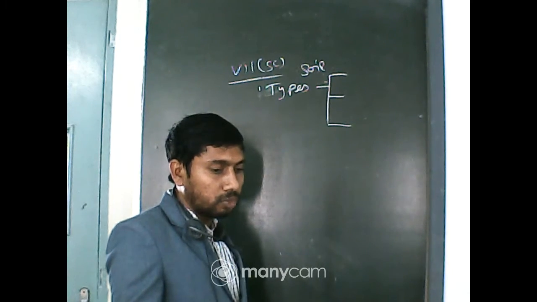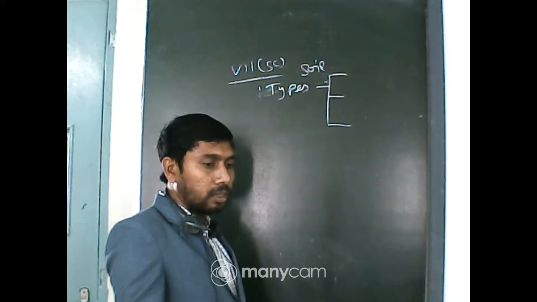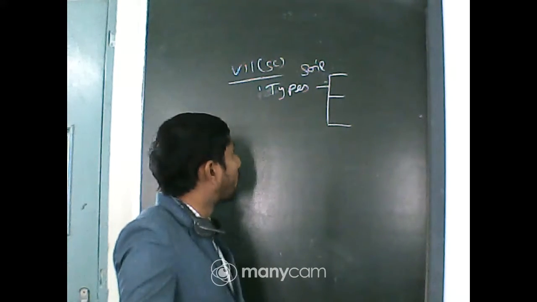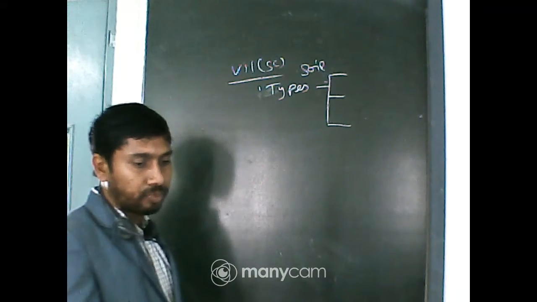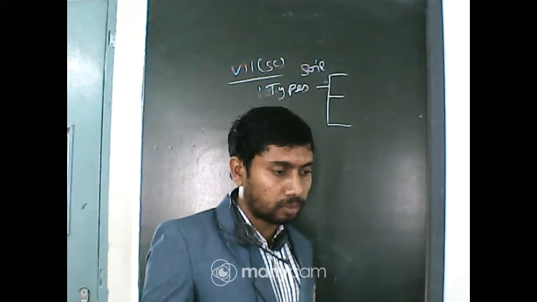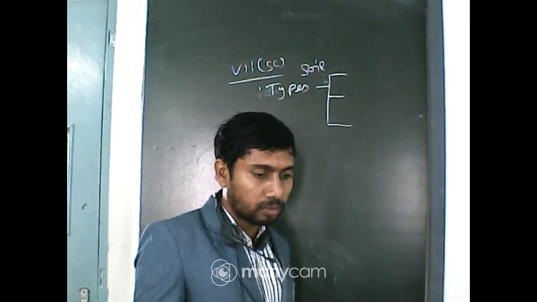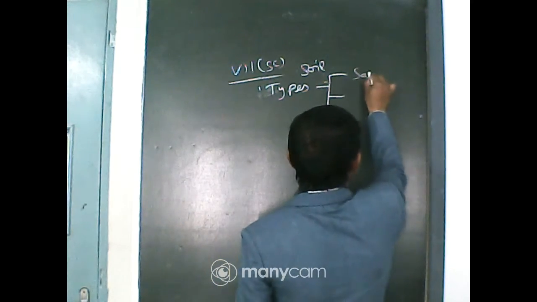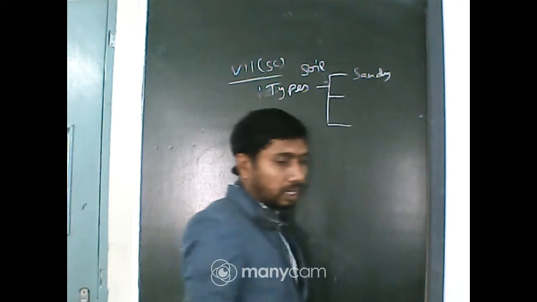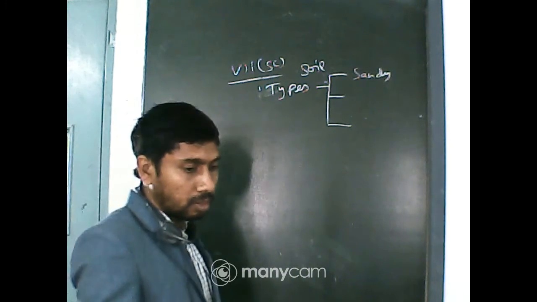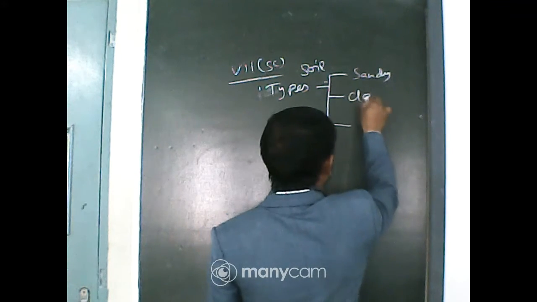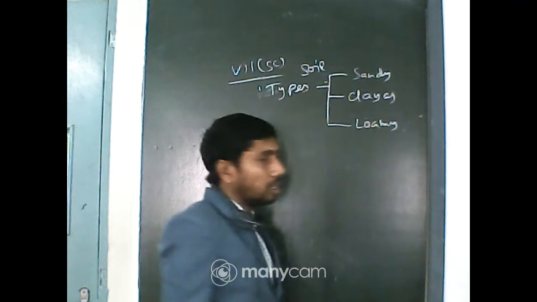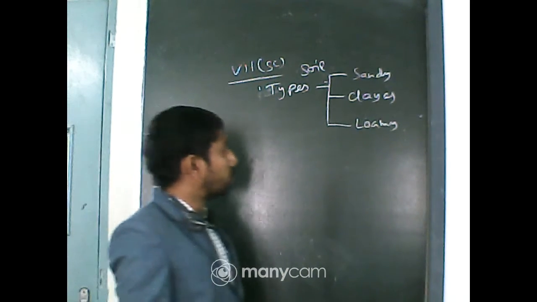Then we will proceed to the next one. What are the types of soil? Sandy. This is only one kind. Sandy soil. Another one? Yes, clayey soil and loamy soil. These are the different kinds of soil.